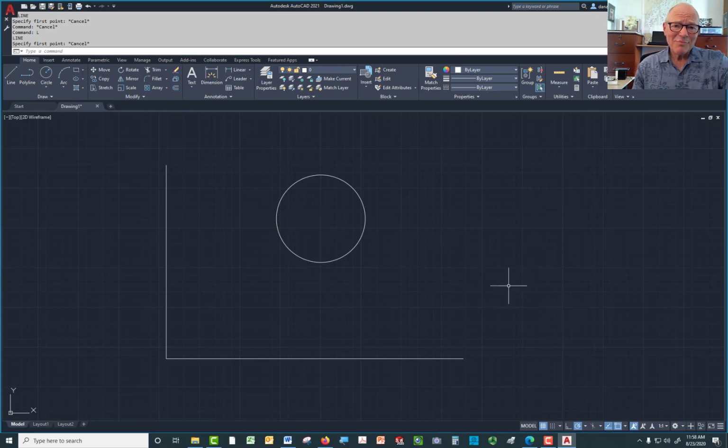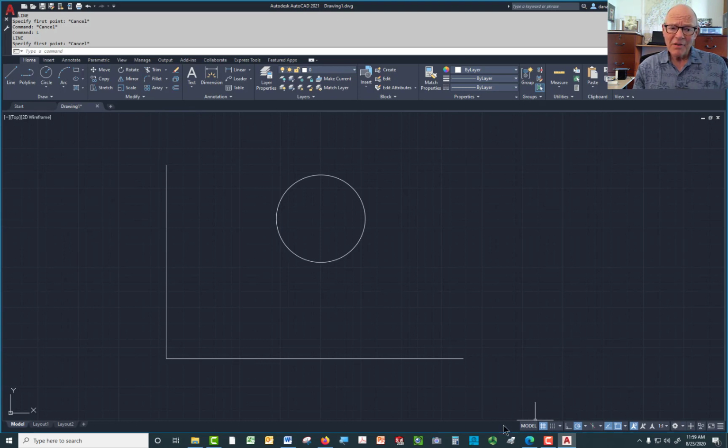Now here's the problem. There is a way to turn it off at the command line, but what I'd like to be able to do is just go down to the bottom where there's a line known as a status bar right down here. I'd like to be able to go and just click a button and turn it off there. That way if I wanted to turn it on again later, I could. Problem is there is no button down here for turning it on and off.